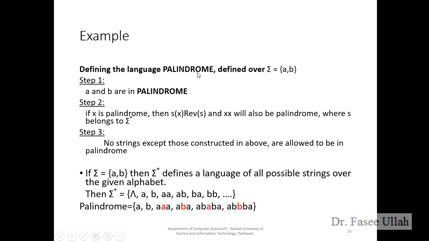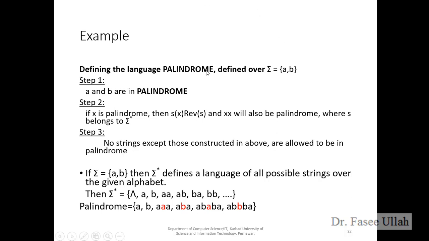Defining the language palindrome. Okay, for the palindrome we have the same rule again. I'm repeating it again: if you read from the left side or from the right side, it will return the same meaning of the particular data set.